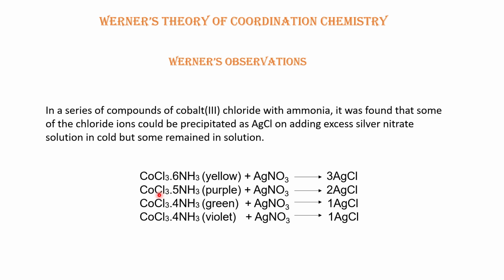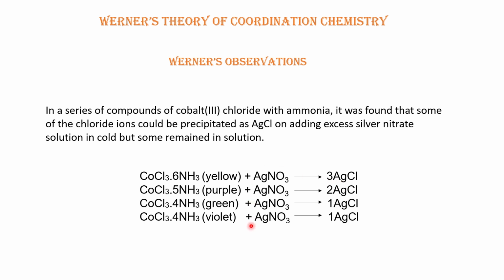To check it further, he added excess silver nitrate solution to each of the compounds, and he observed a white precipitate of silver chloride in all of these experiments.